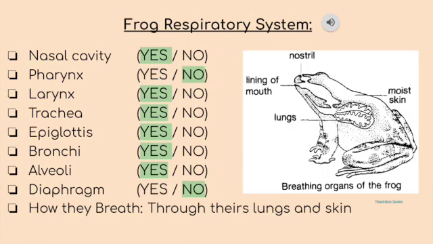Moving on to the frog's excretory system. The frog contains kidneys, which help filter the urine and everything in the bloodstream, which is then passed on to the ureters and then goes to the urinary bladder. But unlike rats, they do not contain the urethra. Instead, the urinary bladder has an opening to the cloaca, through which both solid and liquid waste leave.